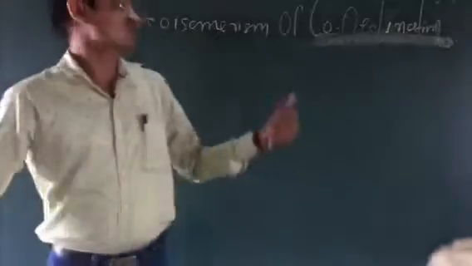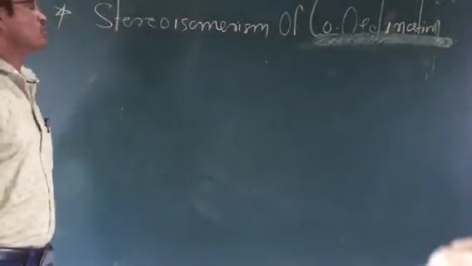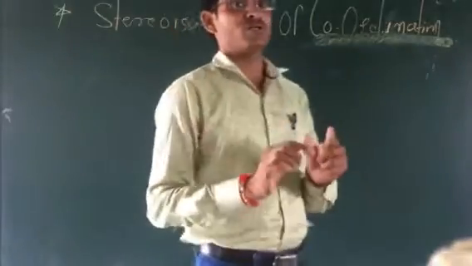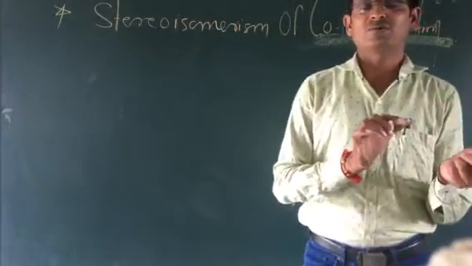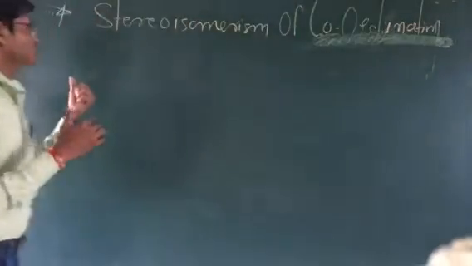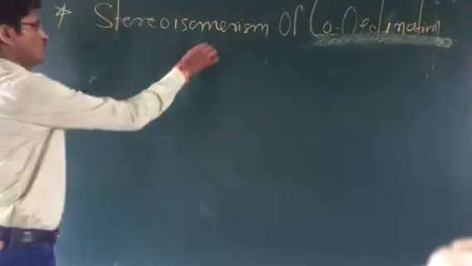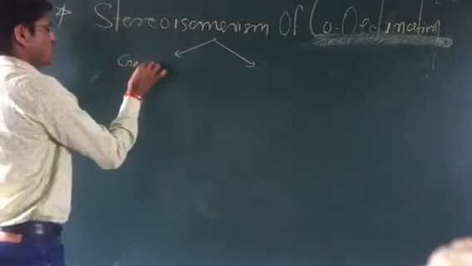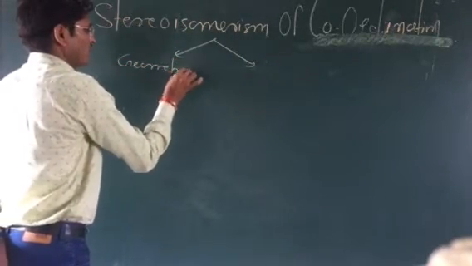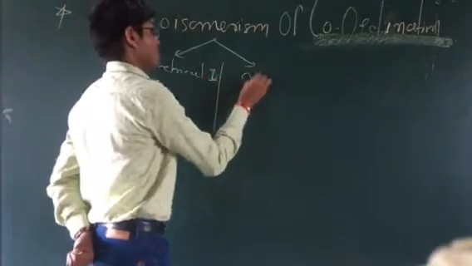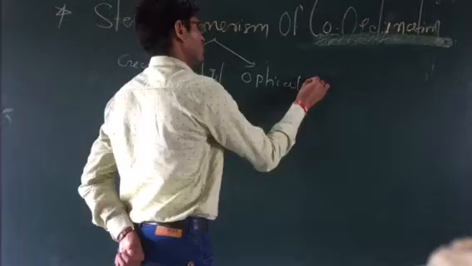Today we are discussing stereoisomerism of coordination compounds. In the previous lecture we studied structural isomerism. As part of stereoisomerism, there are two types: geometrical isomerism, and the second is optical isomerism. What is that? Optical isomerism.